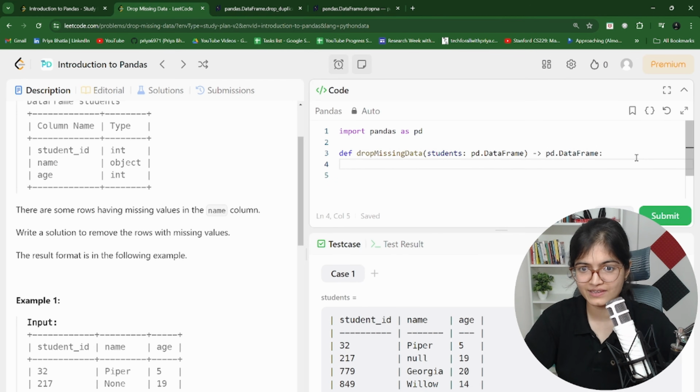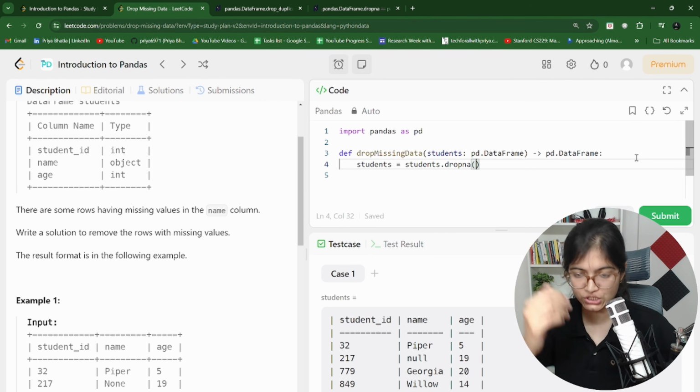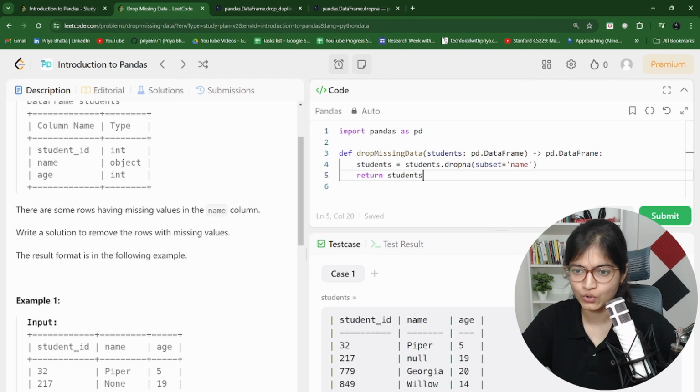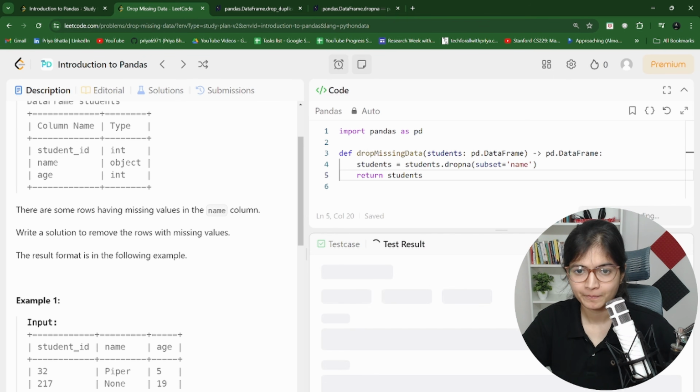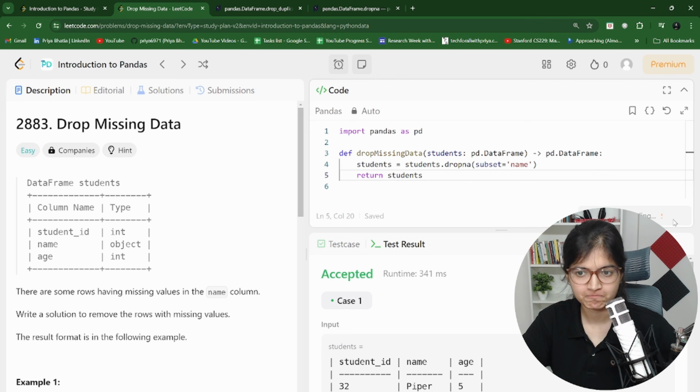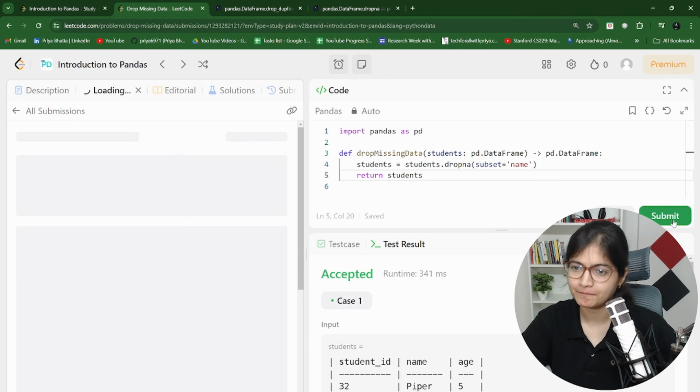So what I will do is I will say students is equal to students dot dropna. By the way, if there is any function you feel you are not comfortable with, please refer to the documentation which I'm showcasing to you. And I feel then it will be very easy for you to solve these problems. And what you can return further is the students. And here you go. Just run this. It's accepted. Try to submit this. I feel it is working fine.